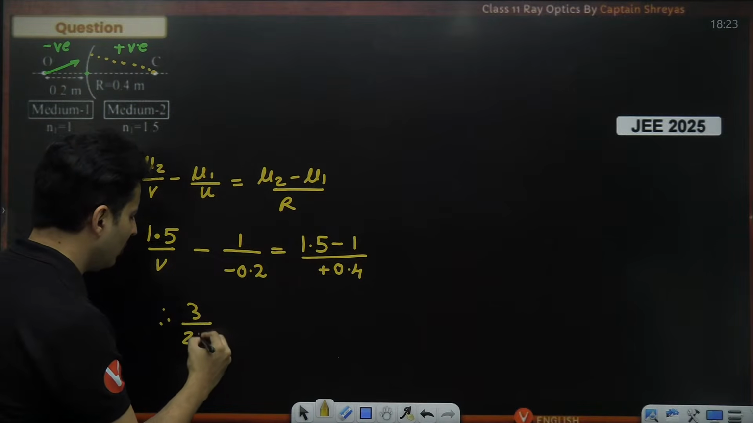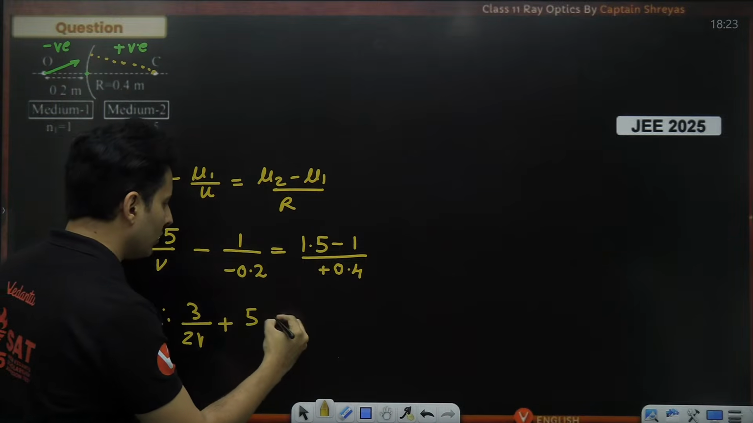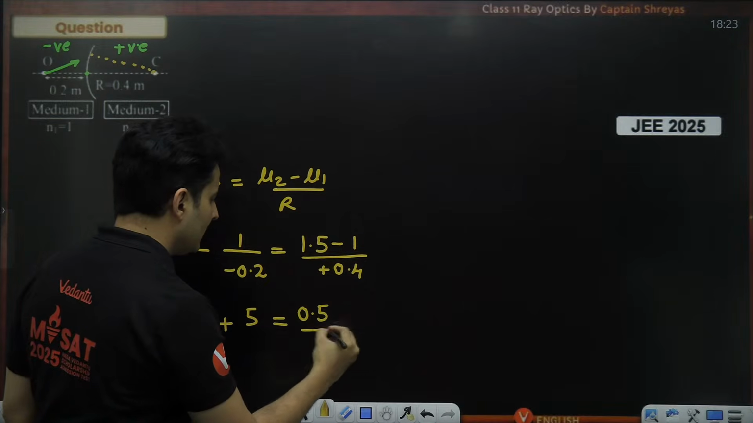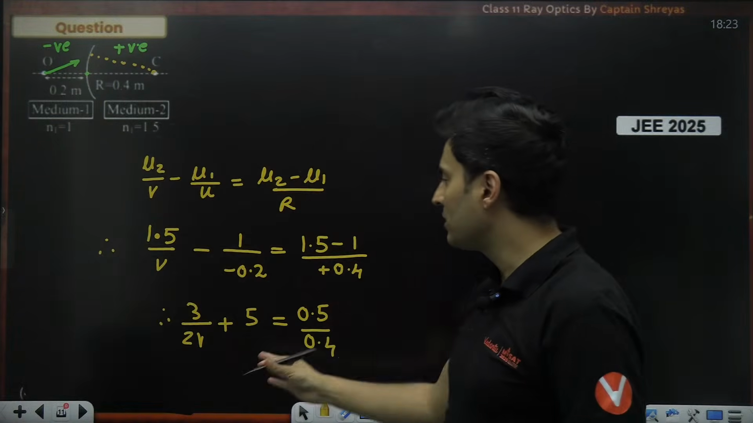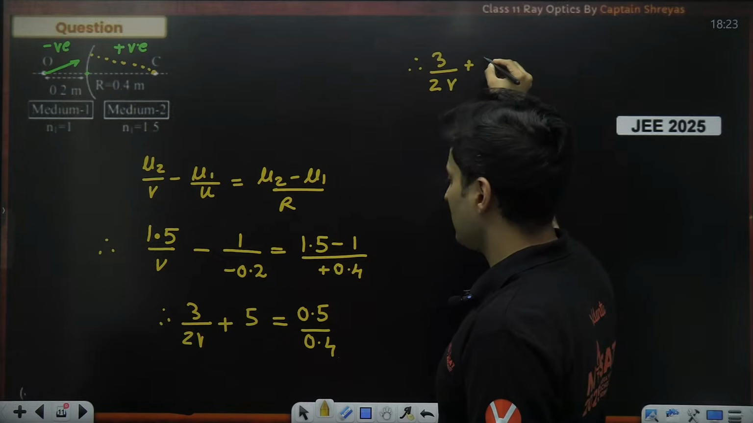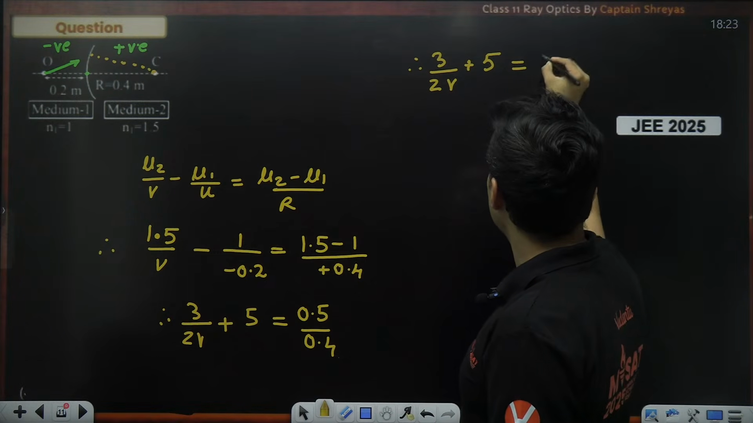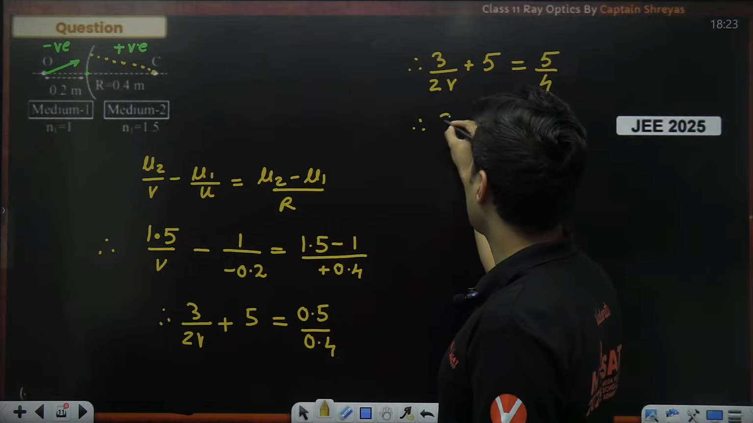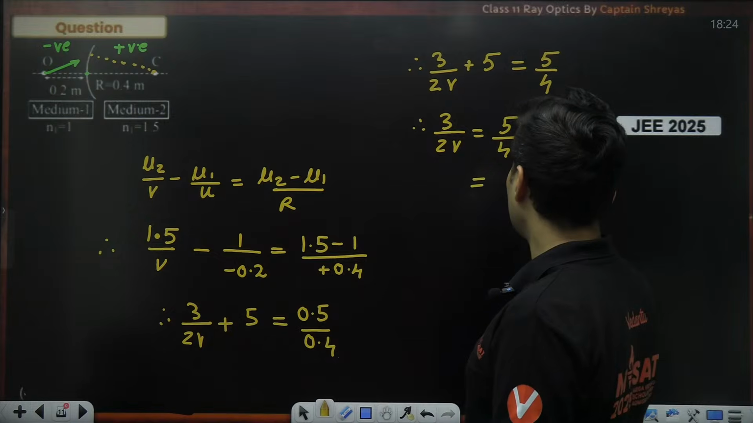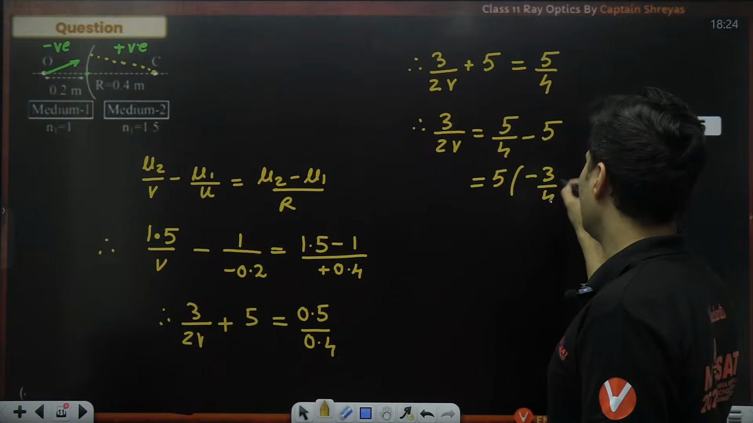1.5 means it is 3 by 2. Okay, minus and minus will become plus. 0.2 means 1 by 5, so 5 will go on the top, is equal to 1.5 minus 1 means 0.5, and this is basically 0.4. You just have to solve this now. So therefore, this will become 3 by 2v plus 5 will be equal to 0.5 by 0.4, which is 5 by 4. So I will just leave it as 5 by 4. So therefore 3 divided by 2v will be 5 by 4 minus 5. So taking the 5 common, 1 by 4 minus 1 is nothing but minus 3 by 4.